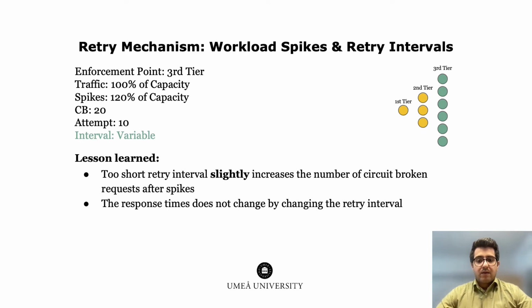To study the impact of load spikes and different retry intervals, we performed a series of experiments in which the incoming traffic was set at 100% of capacity most of the time, spiking to 1.2 times capacity for 5 seconds at 60-second intervals. In these experiments, the circuit breaker threshold was set to 20, and the number of permitted retry attempts was set to 10 while varying the retry interval. Both the retry mechanism and the circuit breaker acted on the third tier.